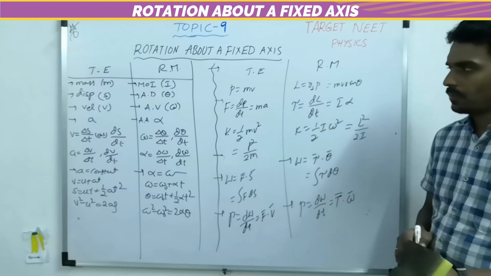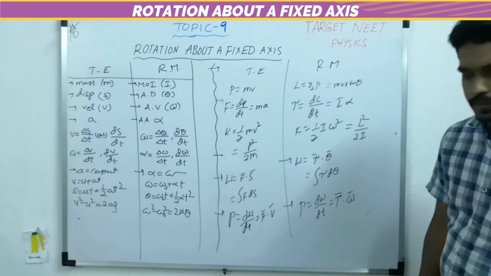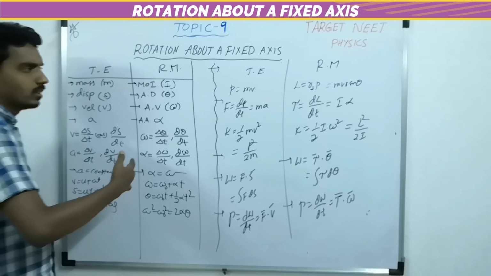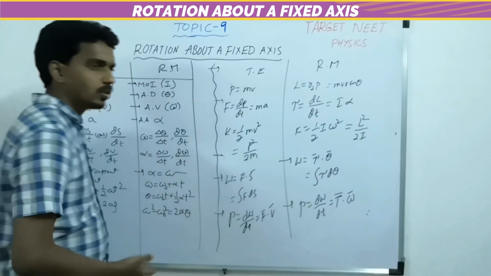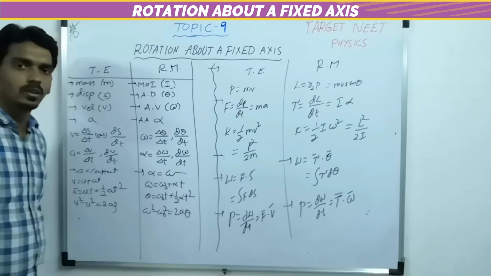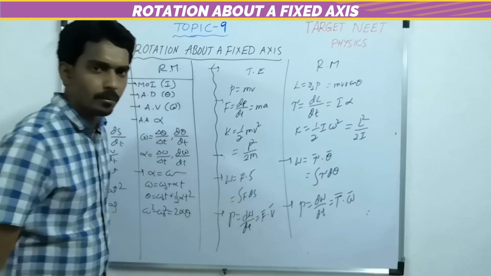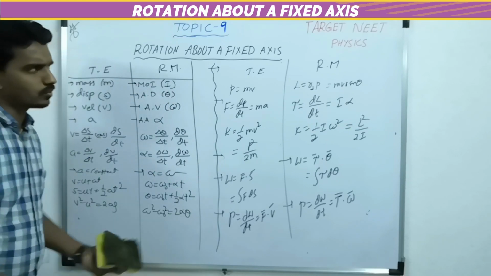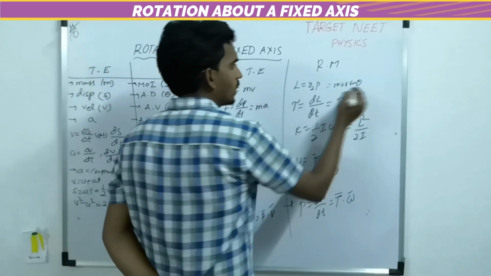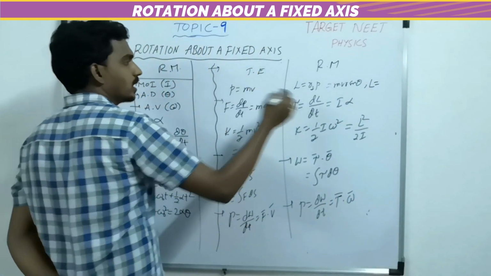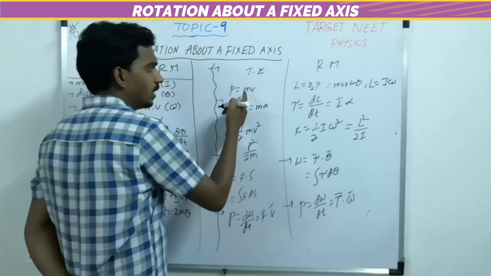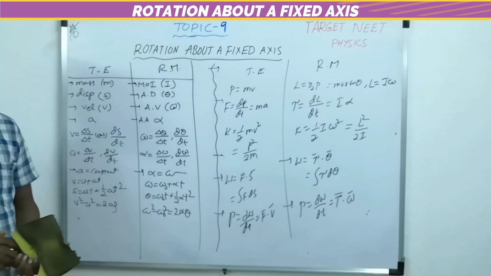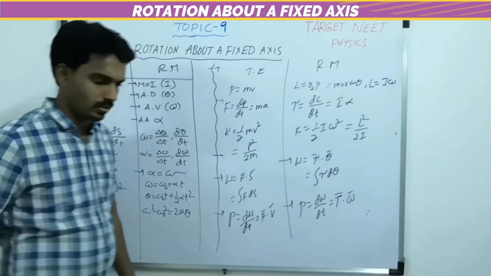So this way, if you compare and understand the difference between translational equations and rotational equations, then it becomes easier to solve the questions related to rotational motion. That's why I made a comparison between translational motion and rotational motion. Of course, one more thing I forgot. For a rigid body, the angular momentum is I omega, because here m means I, v means omega. So this is the way. Try to remember all the required formulas.